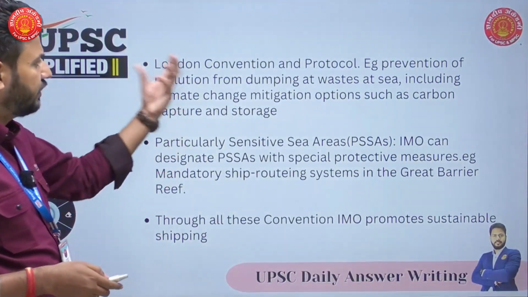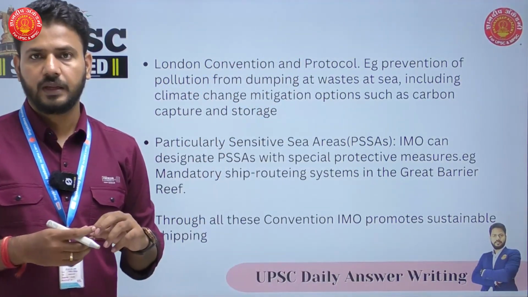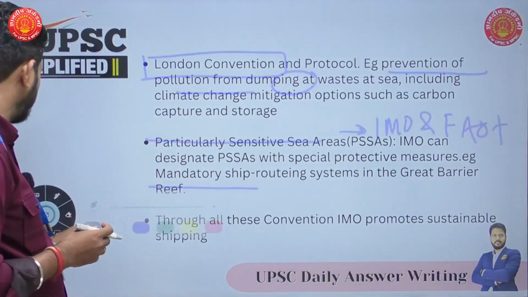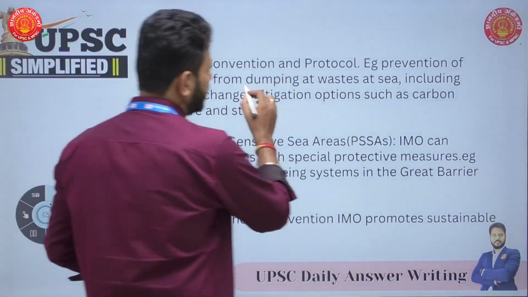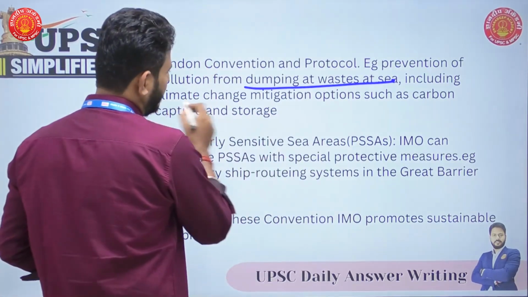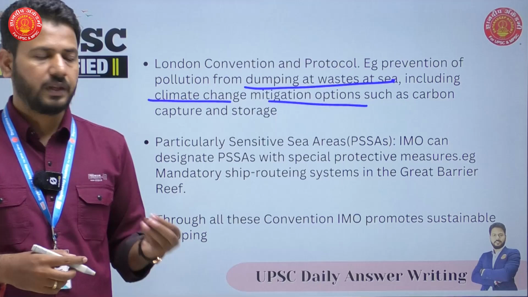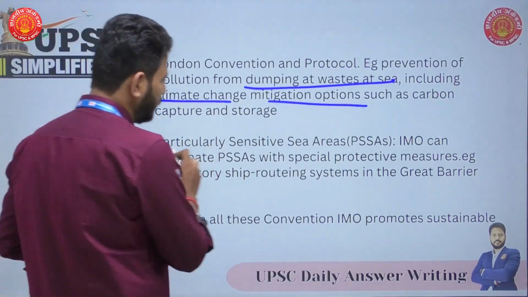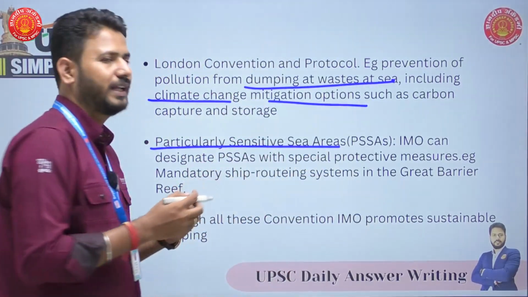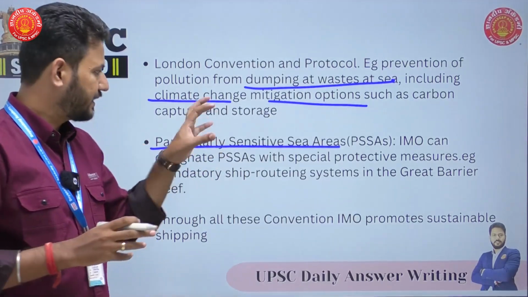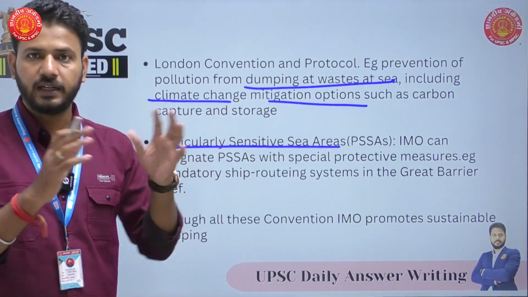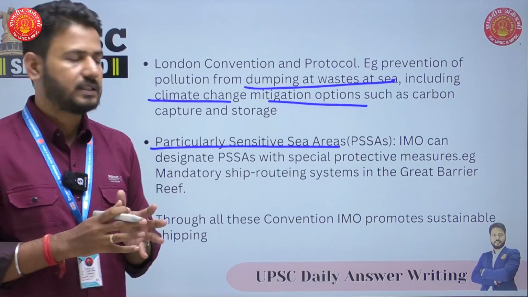Then we have the London Convention and Protocol. This also focuses on one particular thing, that is dumping of waste at sea. It includes climate change and mitigation options also, such as carbon capture and storage. Then you have particularly sensitive sea areas. Now IMO declares certain areas as sensitive sea areas to protect the biodiversity that is there in these seas.